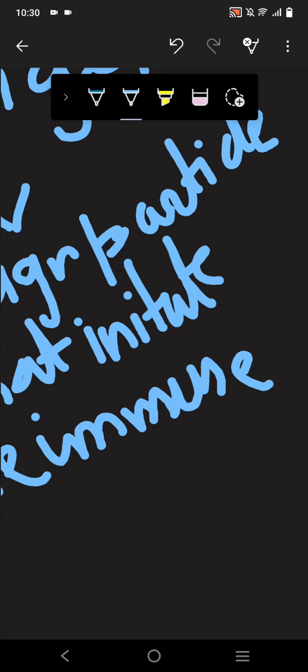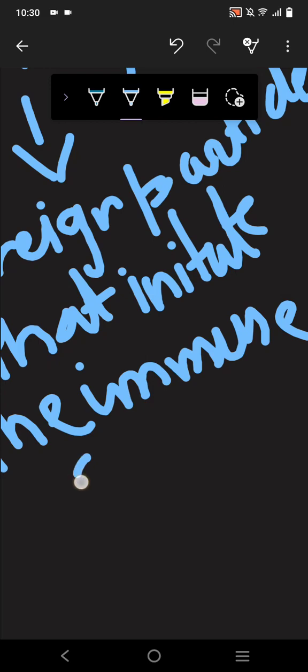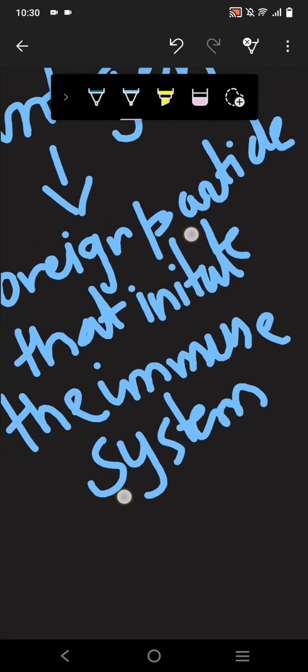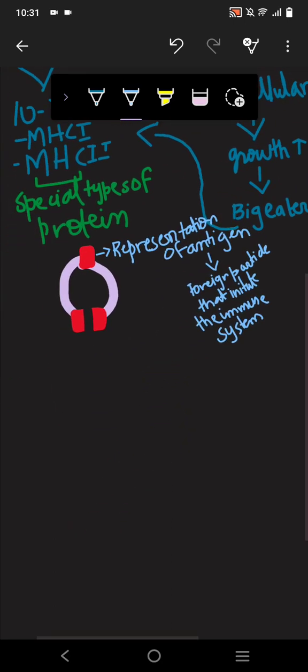For example, if the pathogen is coming, antigen or pathogen, both are the same. Antigen is coming into your body, so all the cells will be activated, and that will be known as the activation of the immune system or immune response. So this is what the antigen is known as.